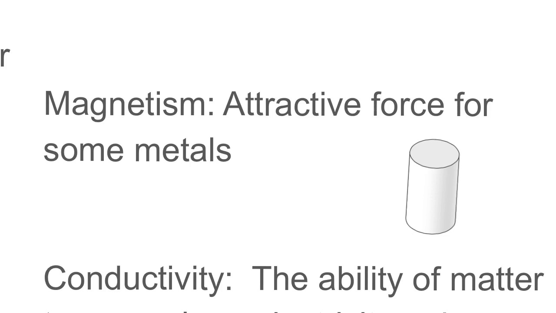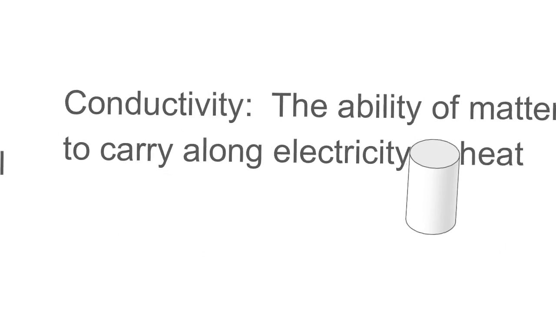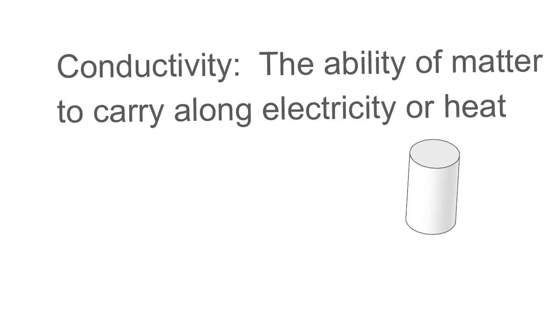Magnetism is also another important one that we could use to identify substances. We could find out, is it attracted to a magnetic object? And if it is, then we know what type of metal it is. We could look up what metals are magnetic and which are not. If it's not magnetic, that's going to rule out some metals that it could be. So magnetism is that attractive force that could also help us know the identity of this